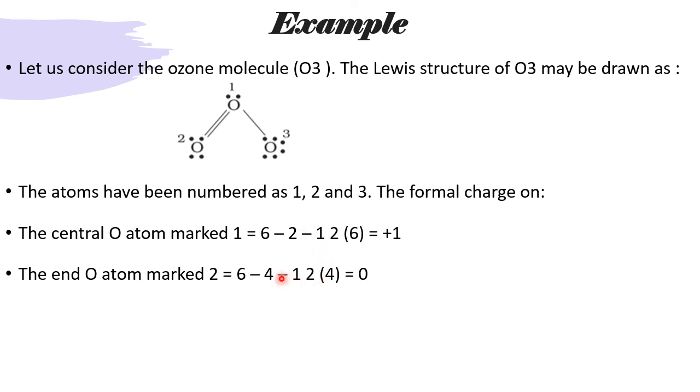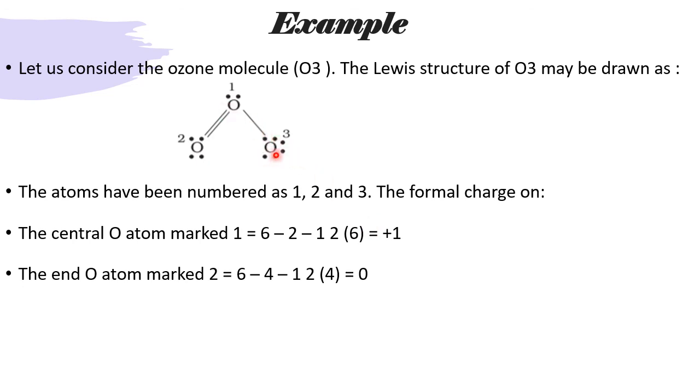So 6 minus 4, 2. 2 minus 2, 0. That means this does not have any charge, no charge at all, because this O has neither gained nor lost. So no charge. Because the first O has lost, it has plus 1 charge. Clear? Why plus 1 comes for that O?